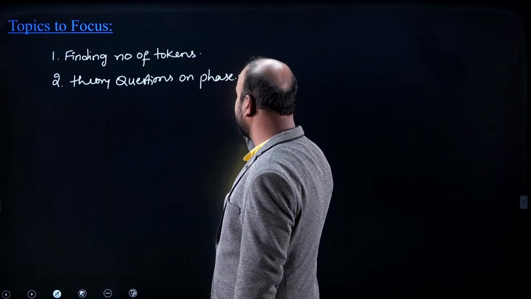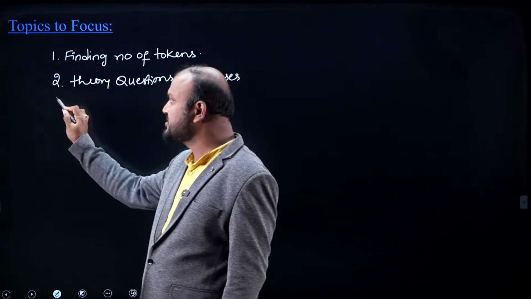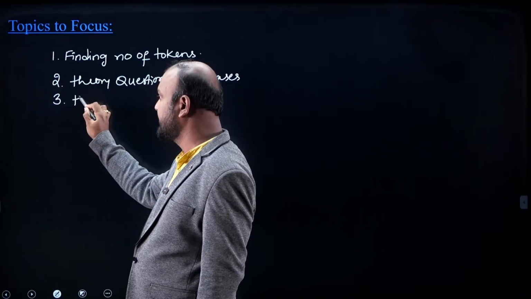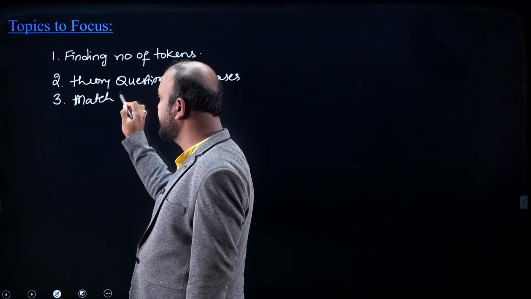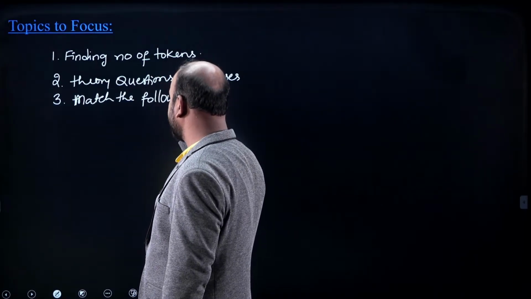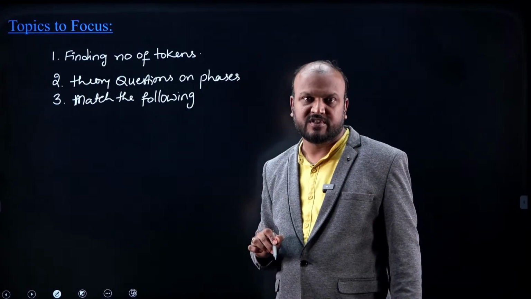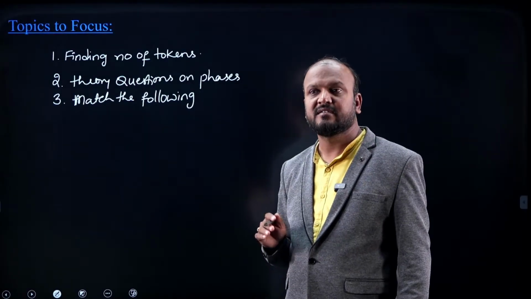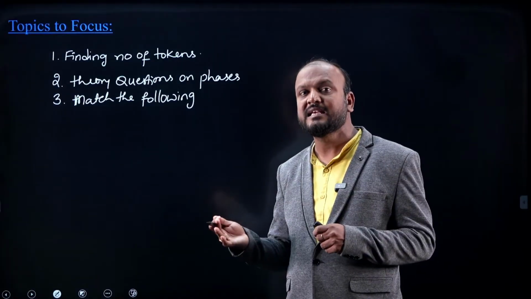So these kind of theory questions are multiple there, and some match the following kind of questions also given on the phases of compiler. Actually, this match the following kind of questions asked in the previous gate questions, and the previous gate type of questions are asking same thing in ISRO papers.